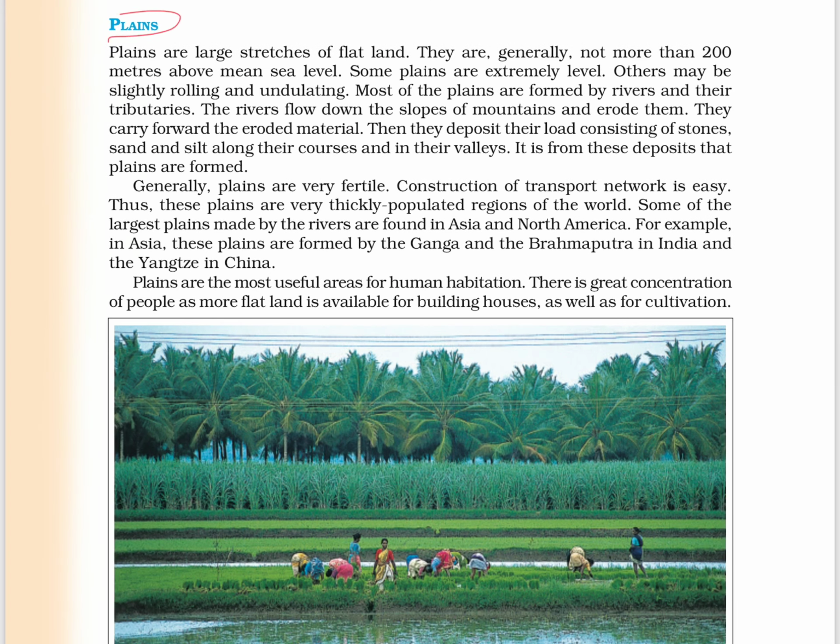Next we have plains. Plains are very large stretches of land. These are not more than 200 meters above the sea level. Most of the plains are formed by rivers and their tributaries. Generally, plains are very fertile. Construction of the transport network is easy. Plains have the most thickly populated regions of the world. Some of the largest plains made by the rivers are found in Asia and North America.